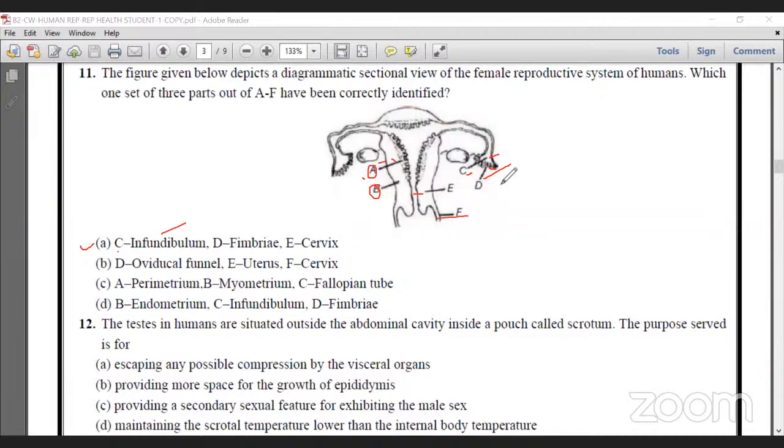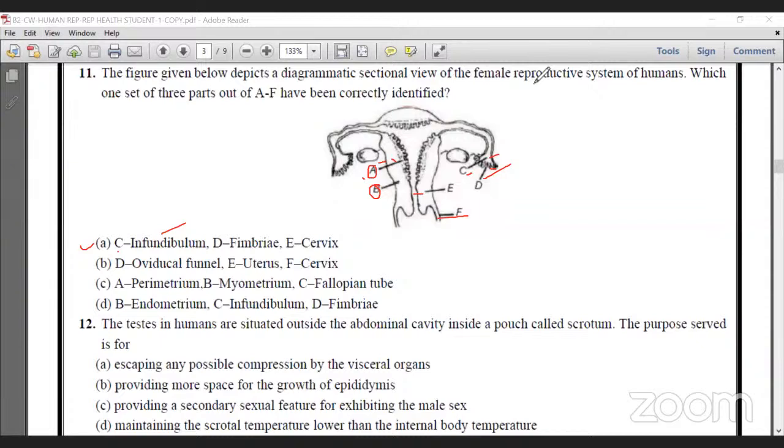C, infundibulum. But here C is not the infundibulum, it is the ampulla. D is the infundibulum, but D is fimbriae. The question diagram is not correctly visible. There is one doubt here.